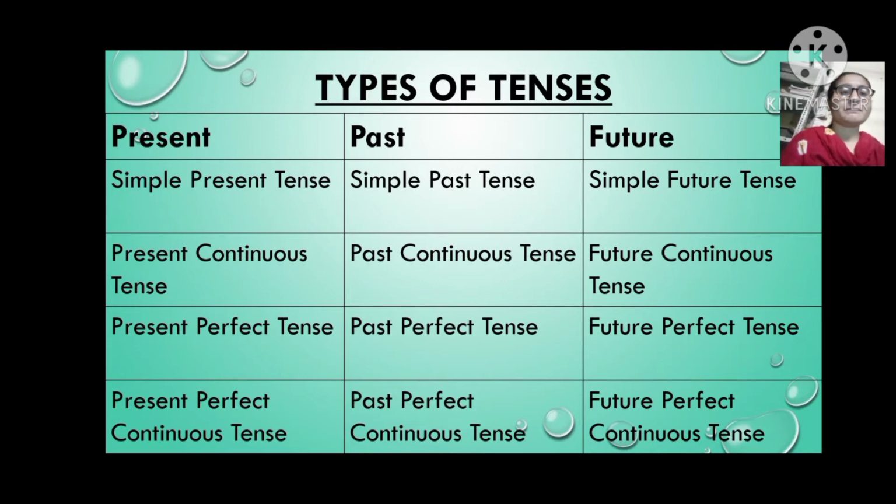Then past tense has four types: simple past tense, past continuous tense, past perfect tense, past perfect continuous tense. Then future tense also has four types: simple future tense, future continuous tense, future perfect tense, future perfect continuous tense. So let's see